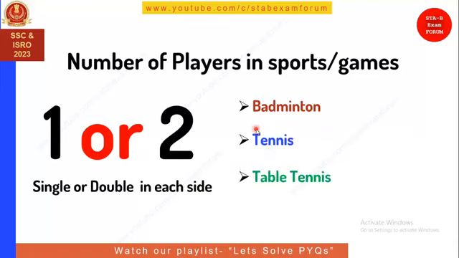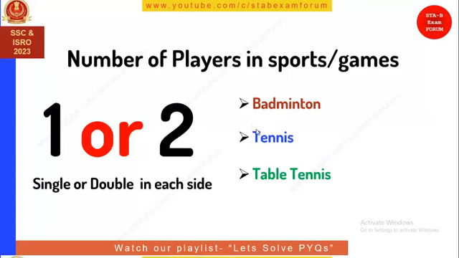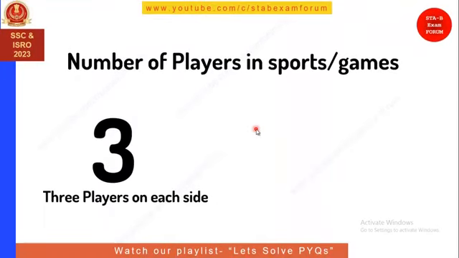Next, similarly to tennis, it is table tennis. Okay, so let's see the next number of players, and there are 3 players on each side. Let's see what the sport is. Can you guess any sport? So there is no sport at all. Okay, so 3 players on each side, there is no sport.